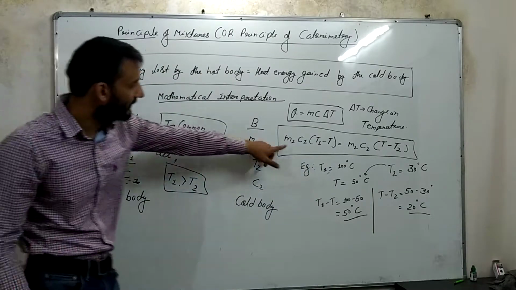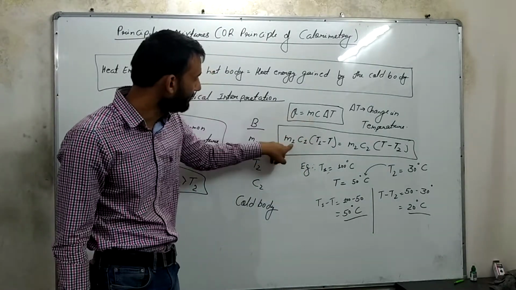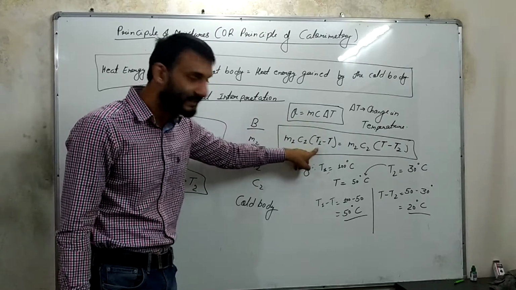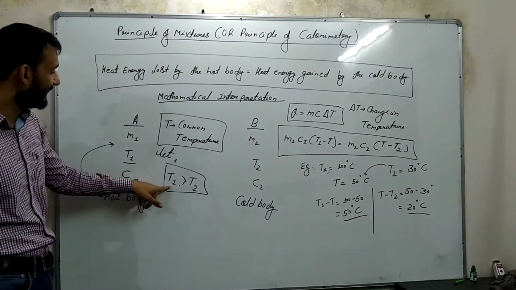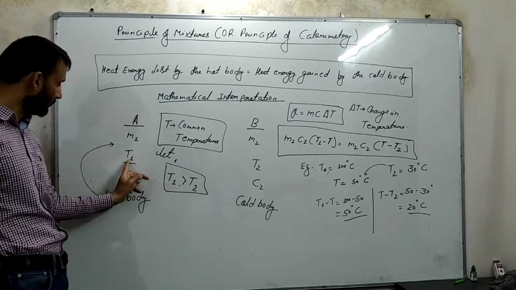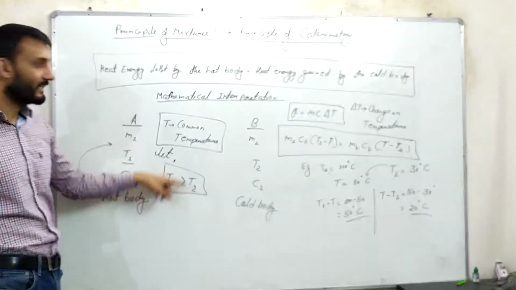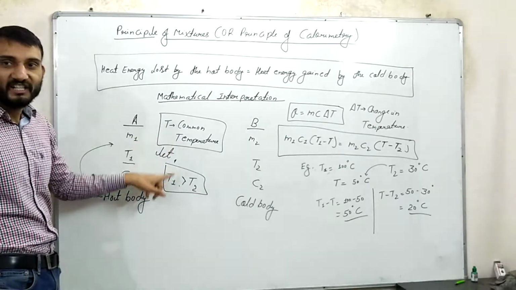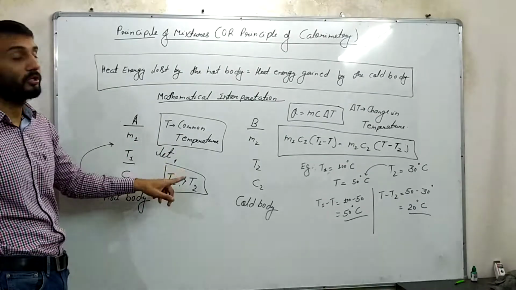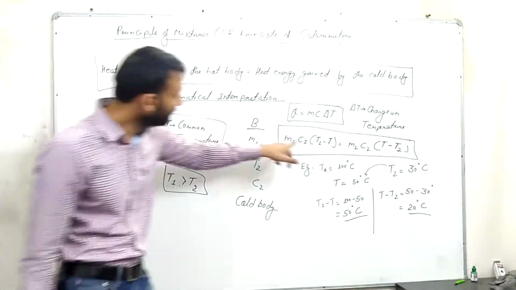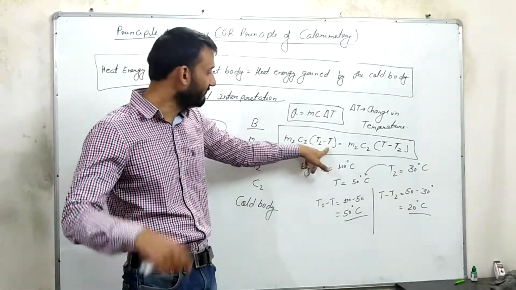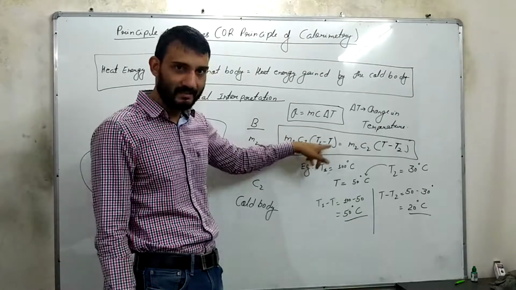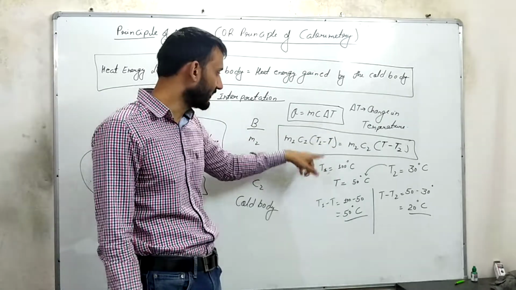For A body, this formula goes like this: M1 C1, and then T1 minus T. Why T1 minus T? Because T1 is greater than T2, so it is going to lose heat. For the common temperature, T1 will be more and T will be less, therefore we have T1 minus T. Don't be worried about how this expression has come, I am going to give you an example later on.